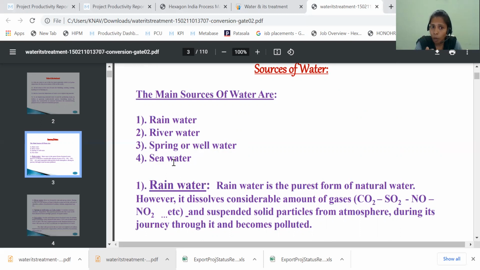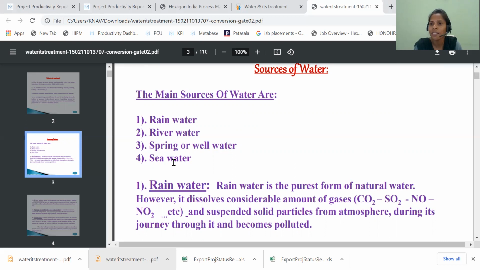Among all these, rainwater is highly purified water before it reaches the earth. But when it reaches the earth, rainwater also becomes polluted because of unwanted impurities in the air.